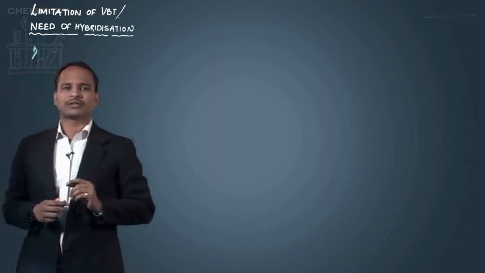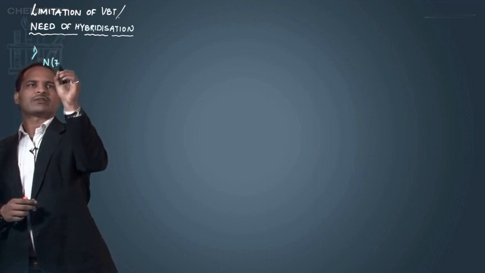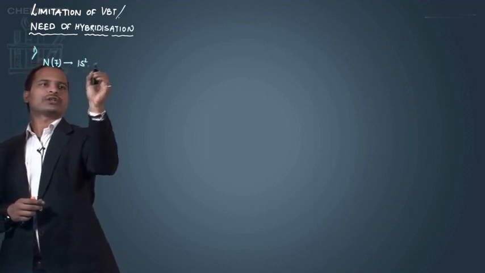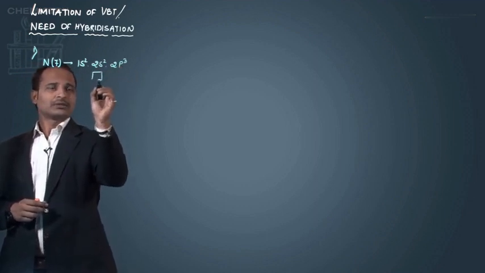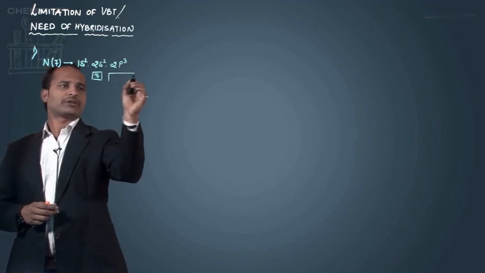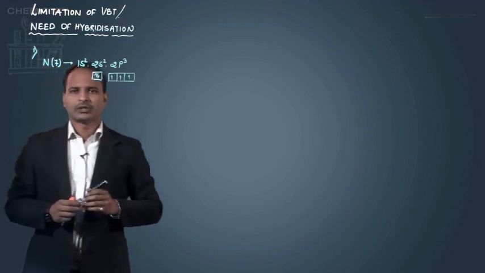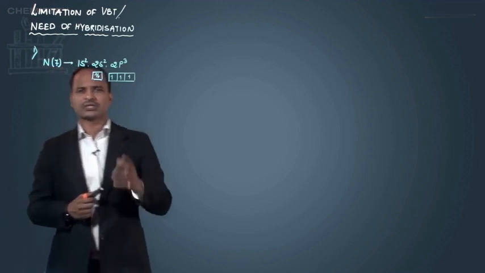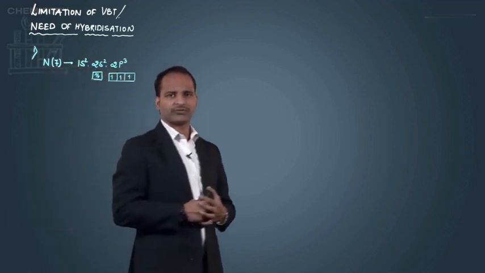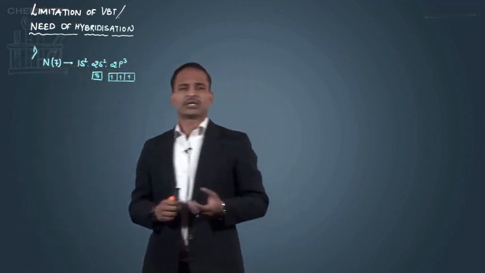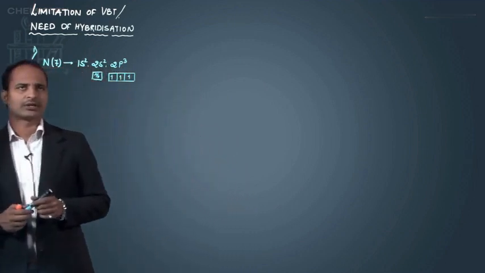For example, suppose I have an atom like nitrogen, whose atomic number is 7. Its electronic configuration is 1s2, 2s2 and 2p3. So 2s2 is the outermost shell configuration, and 2p3 means 3 electrons, one in each orbital. So in nitrogen there are 3 half-filled orbitals, and according to valence bond theory nitrogen will form 3 bonds, which is true also. Nitrogen generally forms 3 bonds only, like NH3. The valency of nitrogen is 3 only.